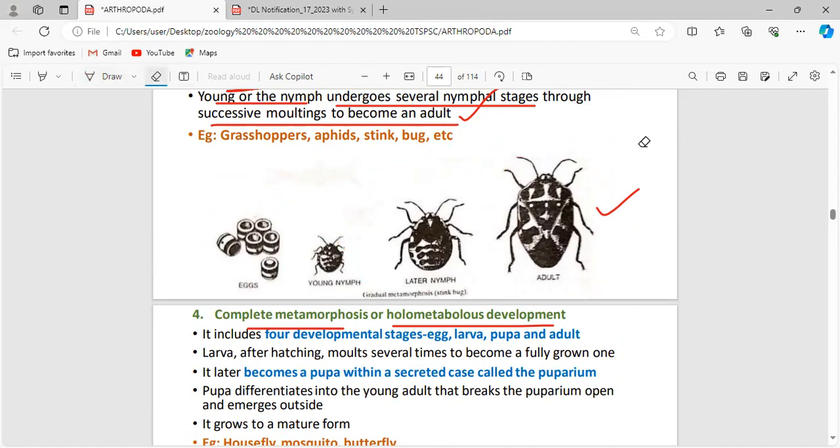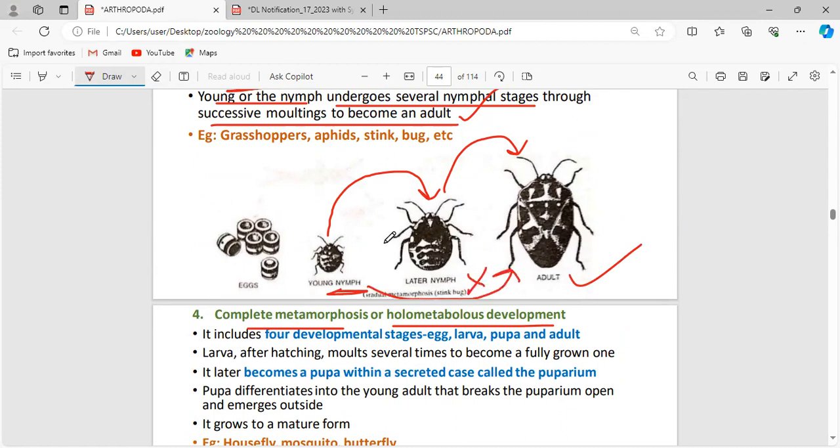Of course, the size is the only difference, but the young nymph develops into the later nymph, and only from the later nymph does it become an adult. Why? Because molting is happening here. What is molting? Some body parts are gained, or some are lost. That is molting. The exact meaning of molting is shedding of their parts.